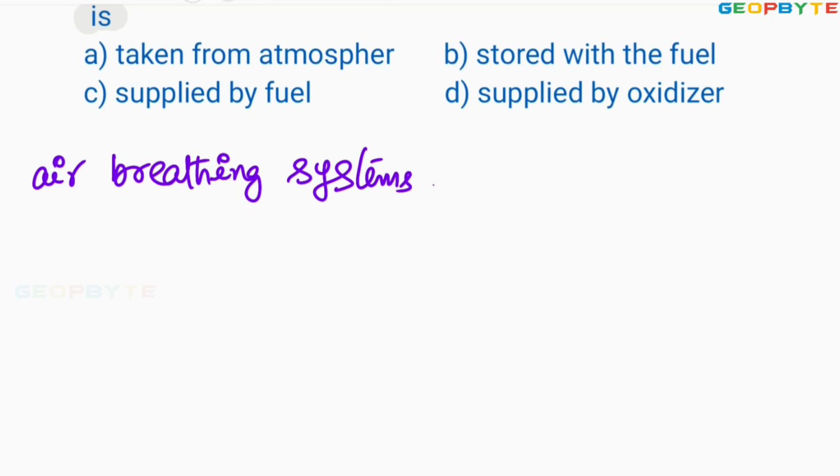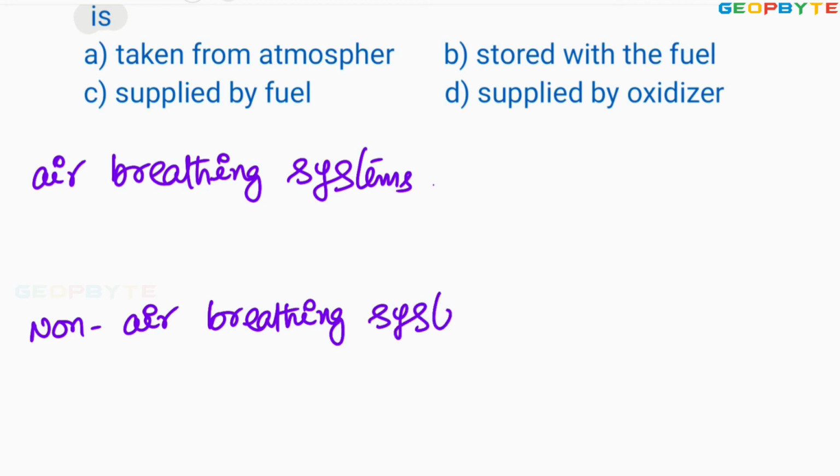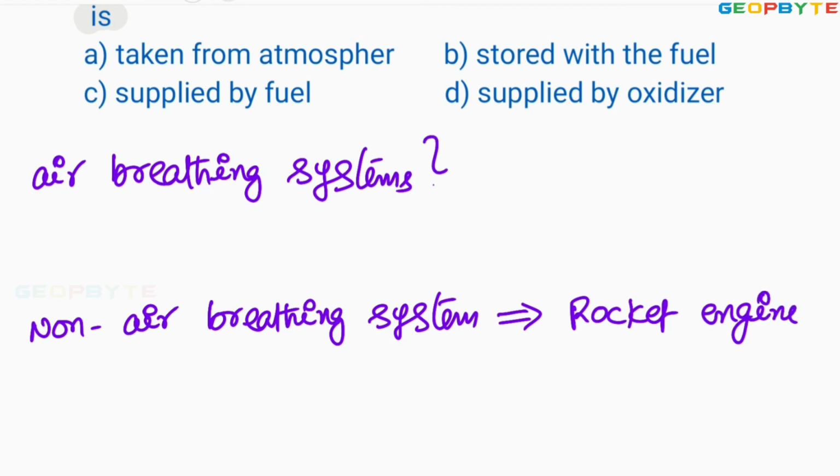Second one, non-air breathing systems. The best example for a non-air breathing system is rocket or rocket engine, which can also be called rocket motor. Whereas air breathing systems are